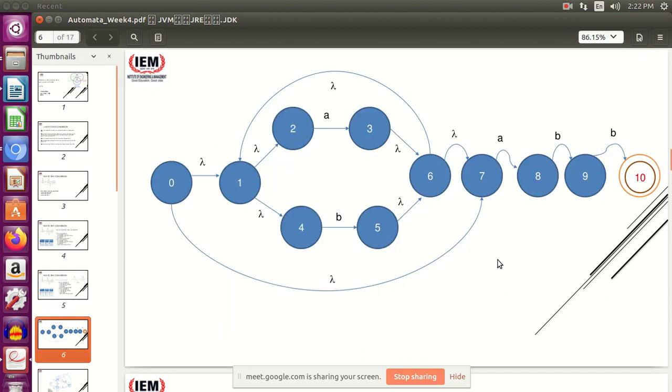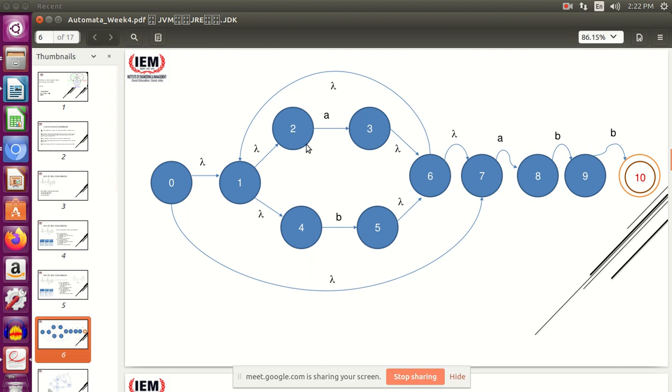Now I have a larger example for you all, and I have not solved it. The step by step solution has not been provided over here, and we have much time left in this class. So please, I'll give you 10 minutes, all of you. Try to solve this.